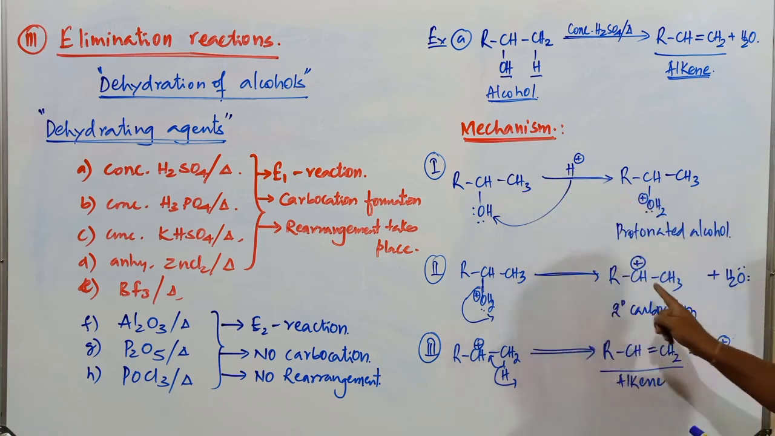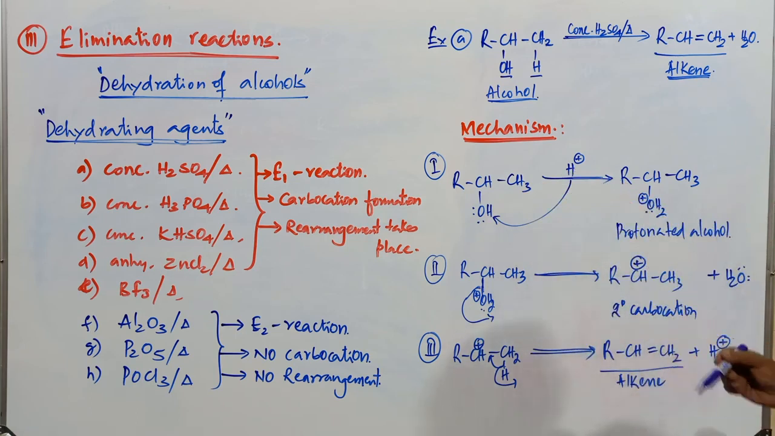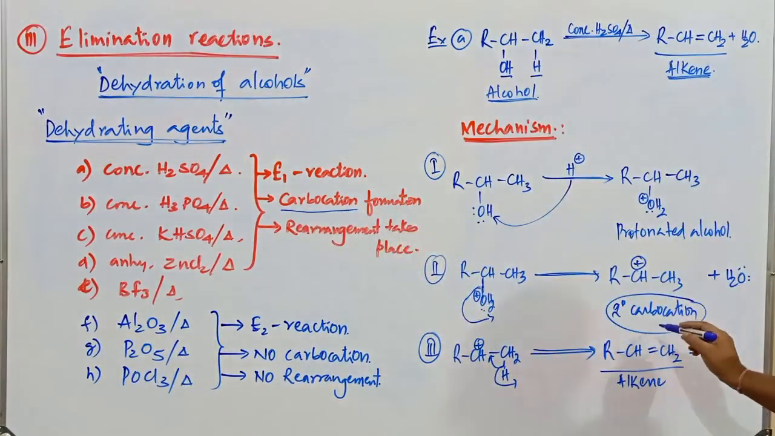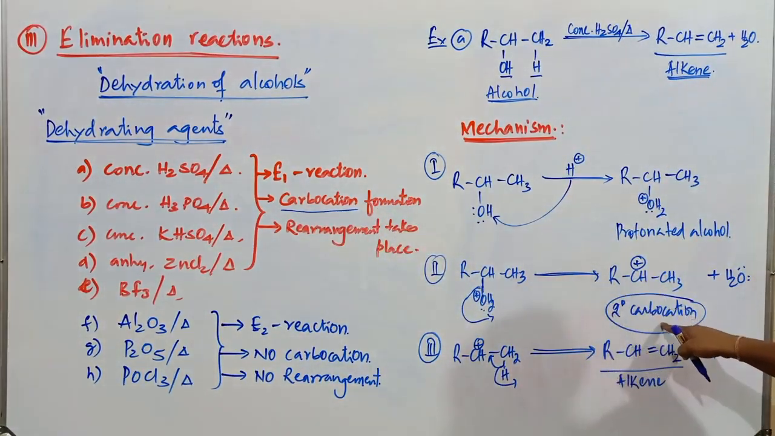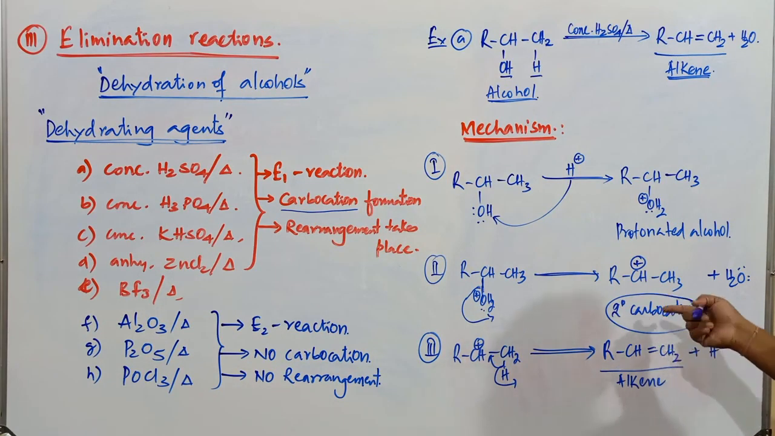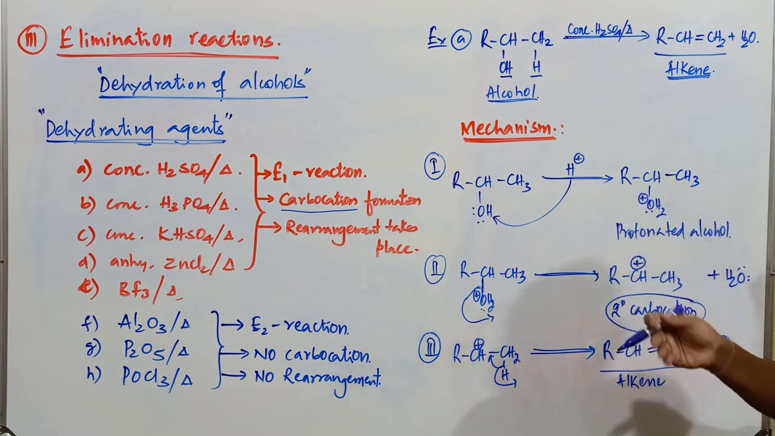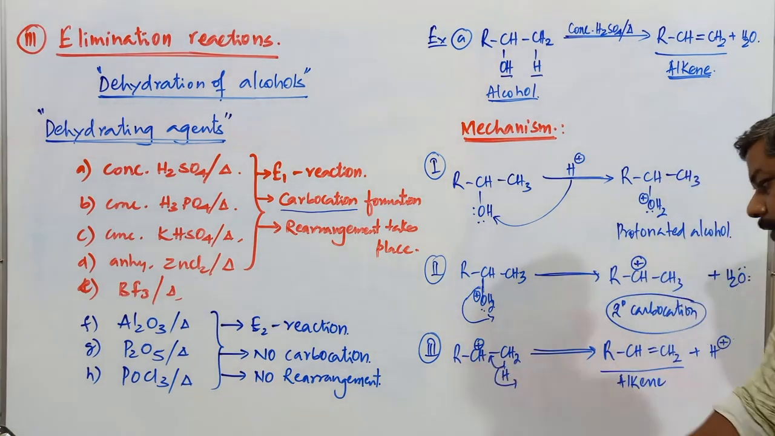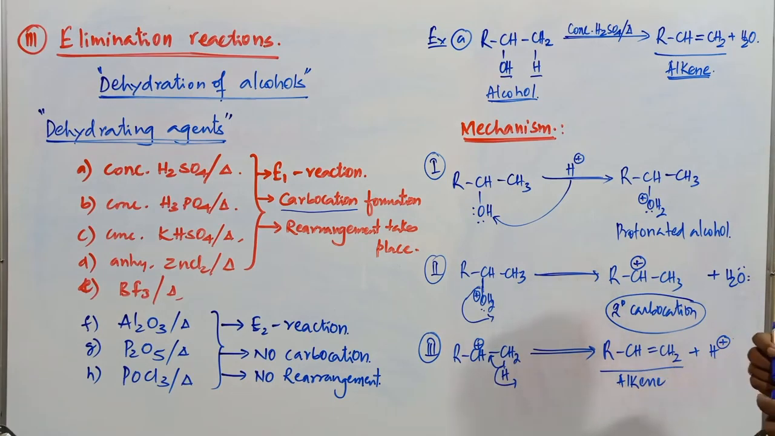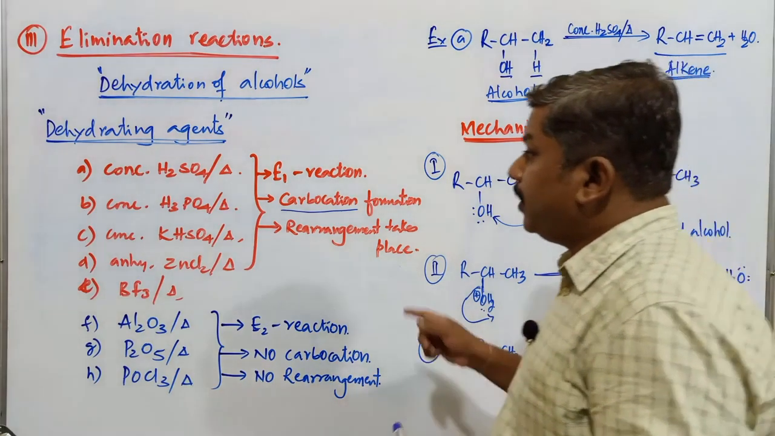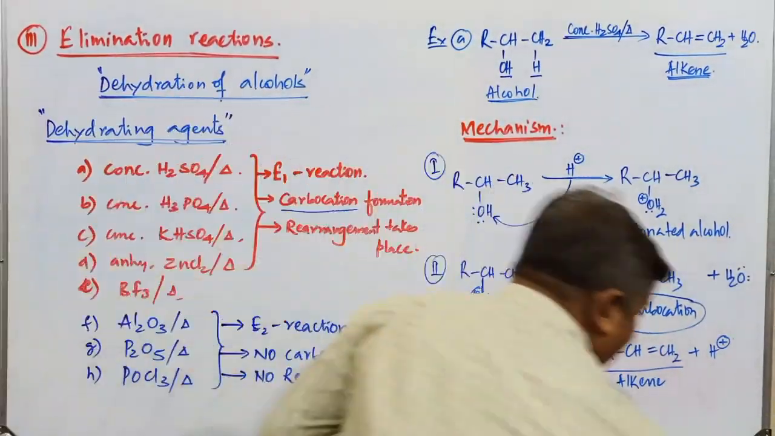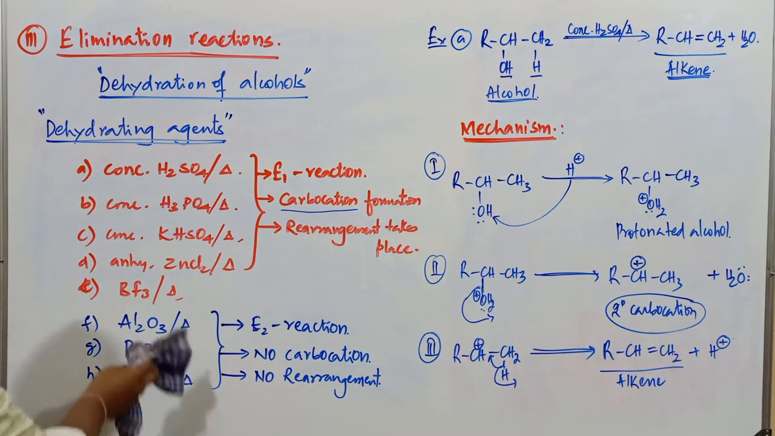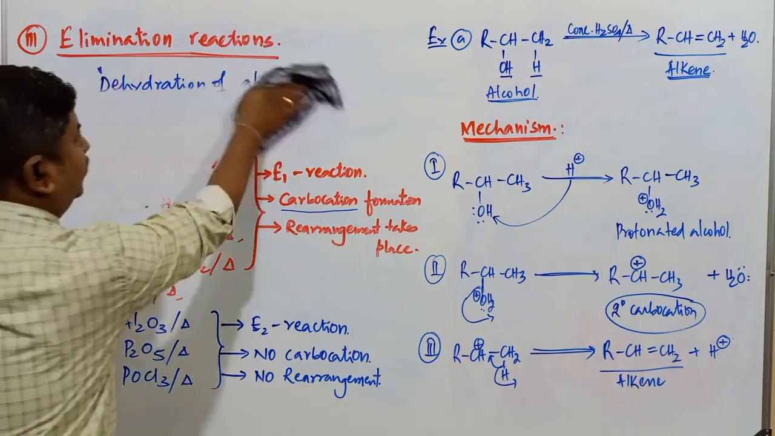To summarize, in the first step, addition of a proton takes place to form the protonated alcohol. In the second step, loss of a water molecule takes place to form the carbocation. I have already mentioned carbocation formation. If there is a possibility of rearrangement, the carbocation can rearrange by hydride shift, methyl shift or phenyl shift, but here rearrangement is not possible. So this carbocation loses a proton to form the stable alkene compound. This is the mechanism applicable for the conversion of alcohol into alkene. This reaction is known as dehydration of alcohol.